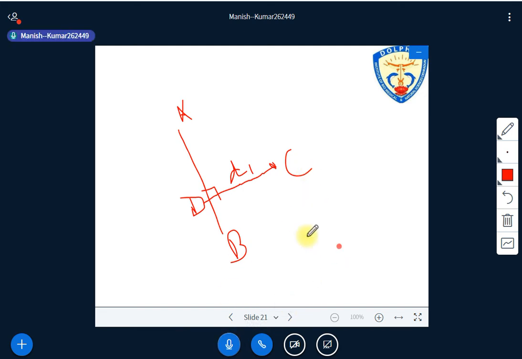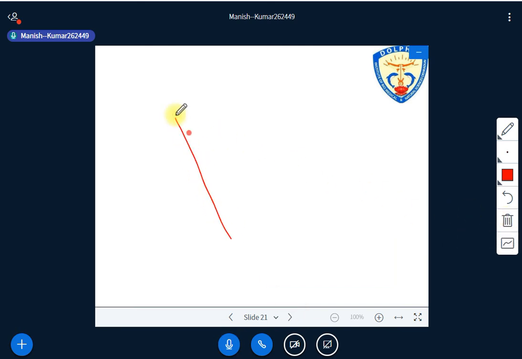Okay. Now some more ways to represent the same thing. Again you take A and B. We have a C. I have to locate the C. How can it be done? You can take one linear measurement and one angular measurement. This could be theta. This is D. So you can take one linear measurement and one angular measurement, and again you can locate the C. I hope you have understood what I am saying.